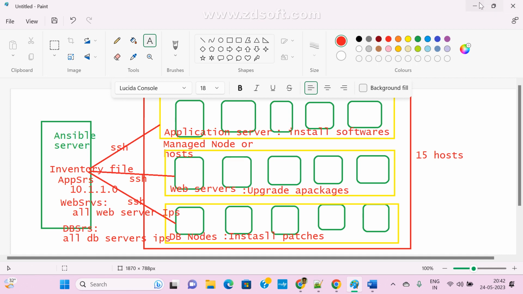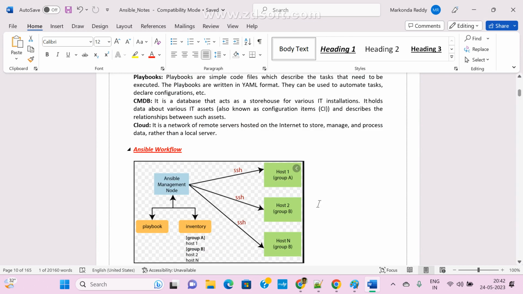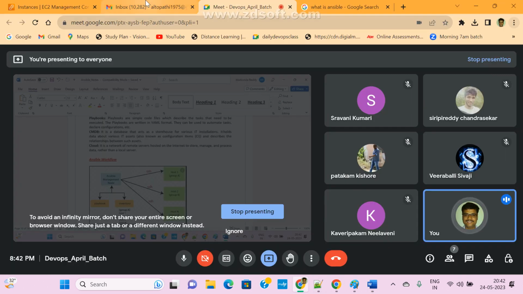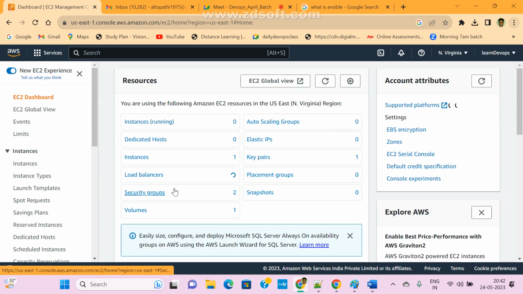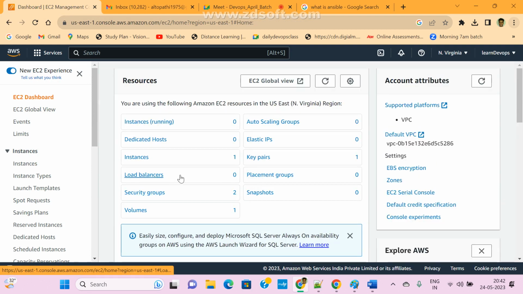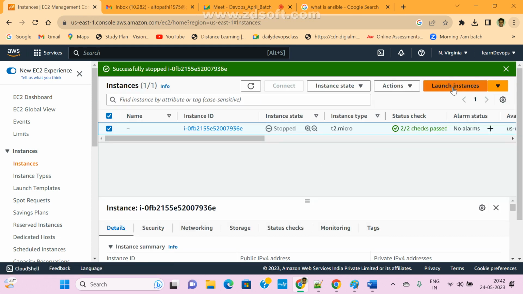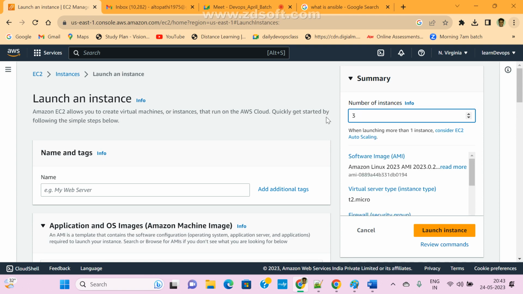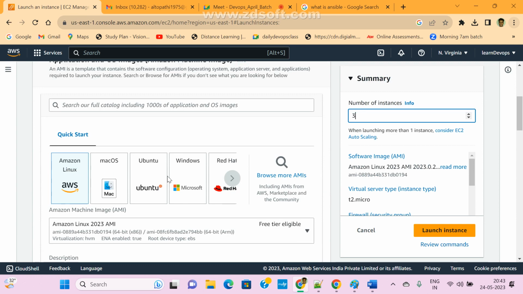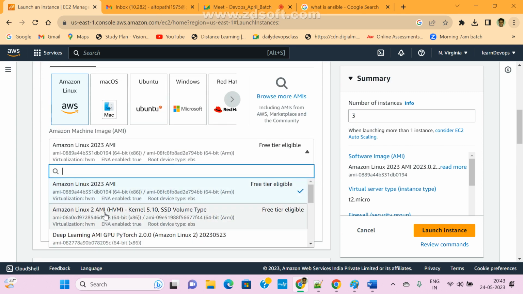Okay. So now how to set up? We can do it in multiple ways, guys. Let me connect to my AWS. How many machines do I need? At least two minimum, and maximum is your wish. I am going to create three instances: one for the Ansible server and two for host machines, that is nodes. Count I gave three, this is Linux, and I am selecting the older version.